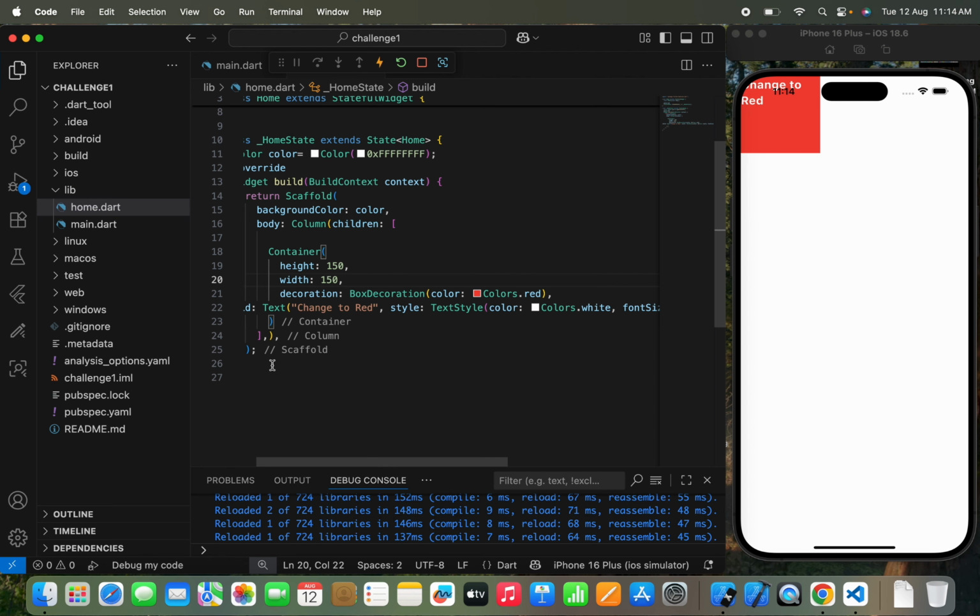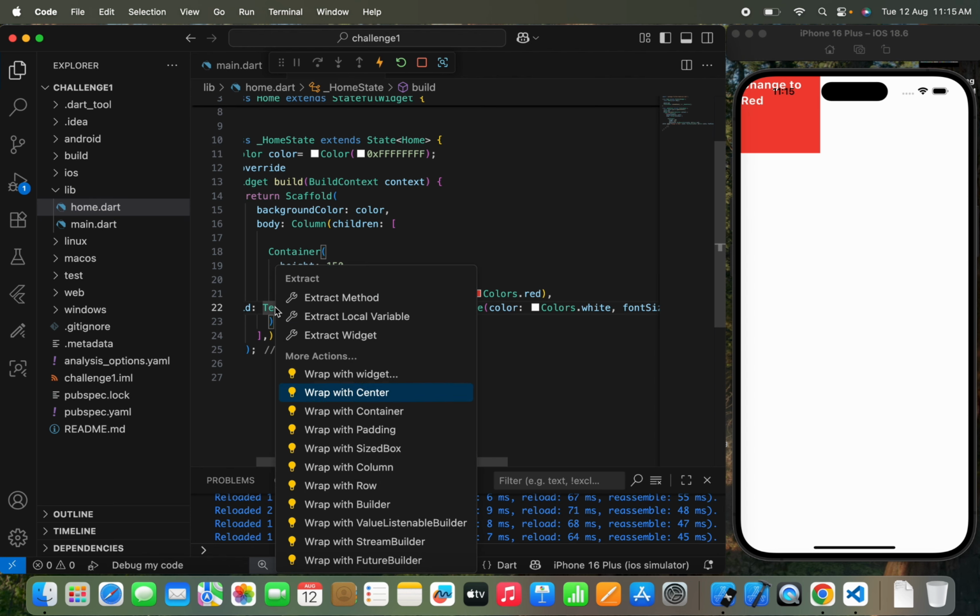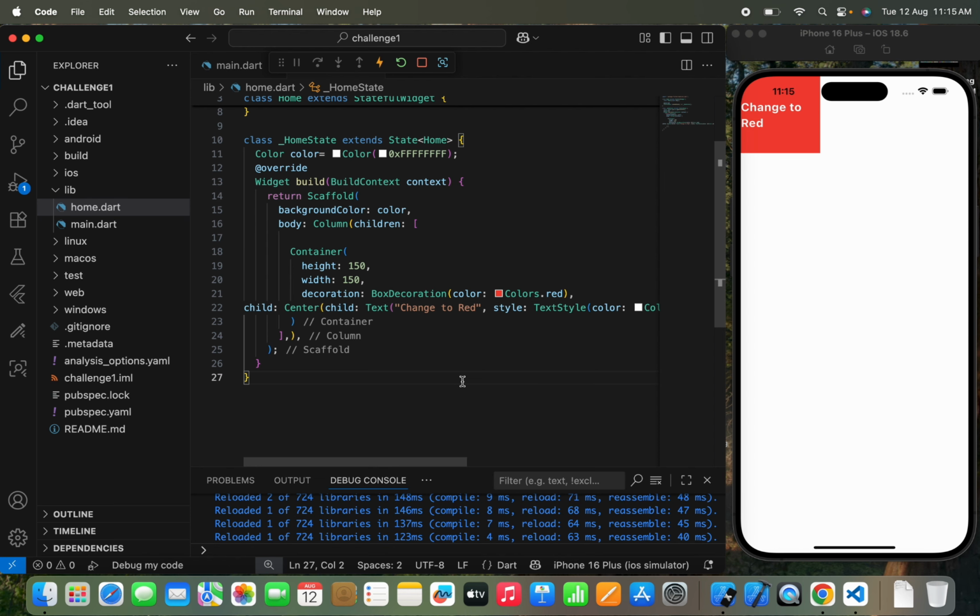Now I'll center this text with the help of the center widget. So I'll use the center widget. I'm using this center widget and text widget inside the container. Please don't say that I'm using more than 3 widgets, but without writing anything I can't code anything. You can't see anything, so I need to write at least a text widget so that you can see the text that I'm writing on the screen. Now if you are saying don't use anything, write a text widget or nothing, I can also do that, but that will not give any basic idea to develop the app, right?